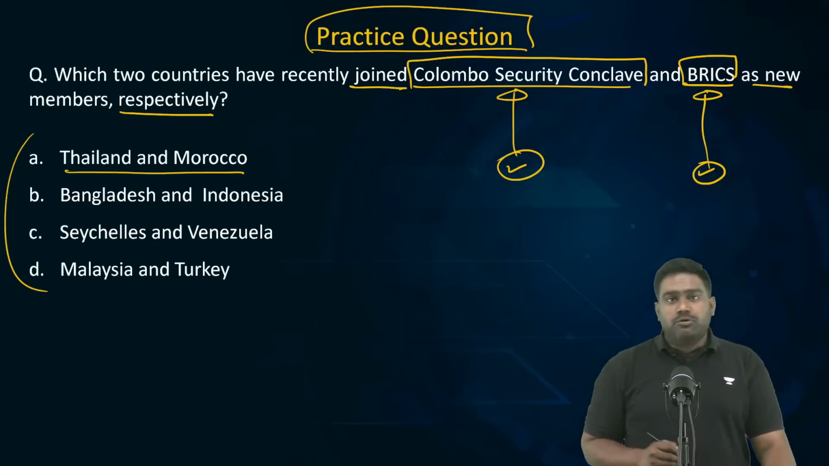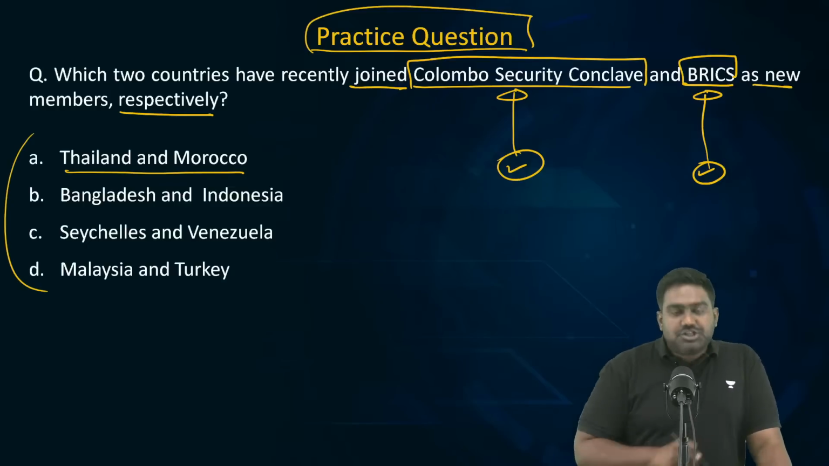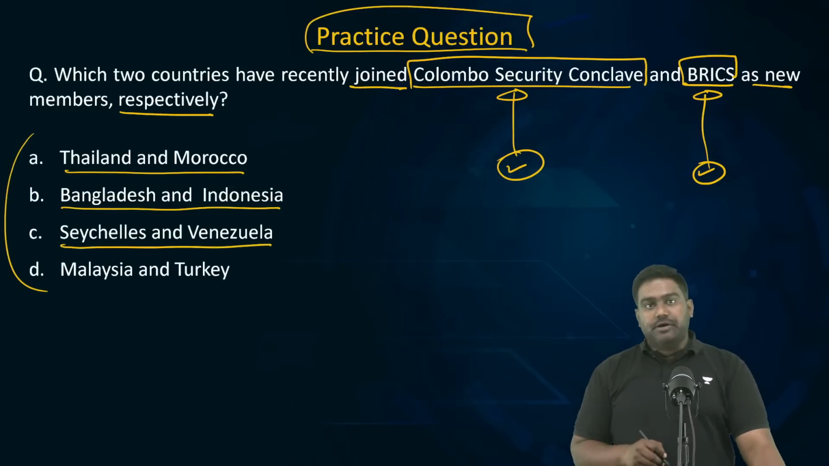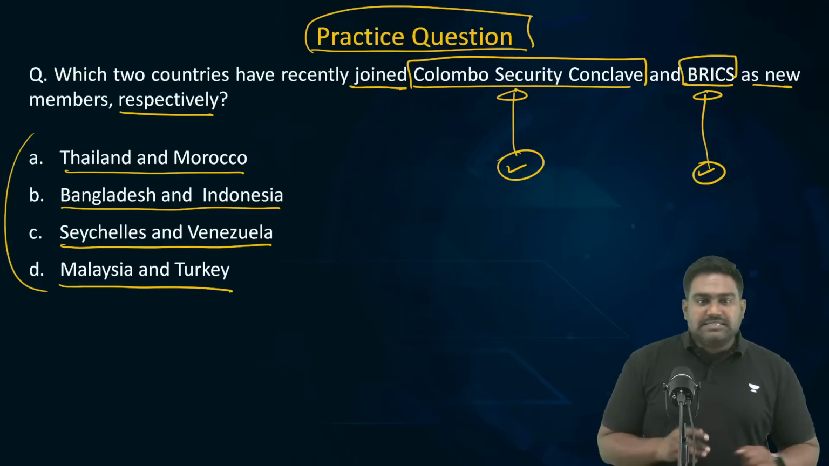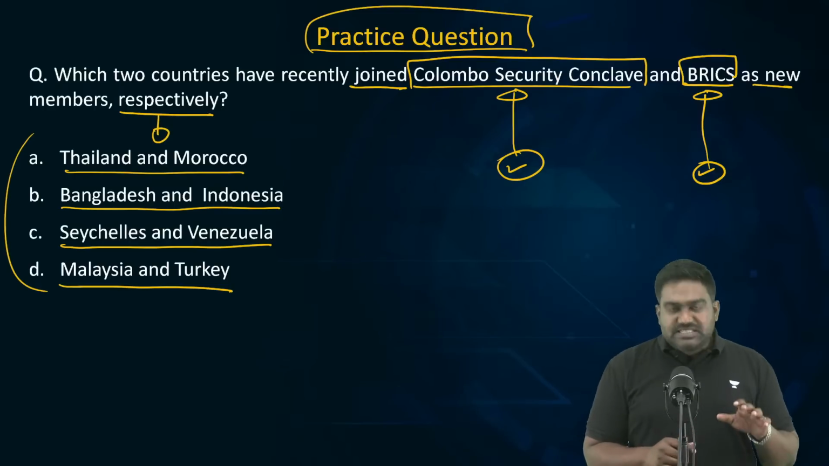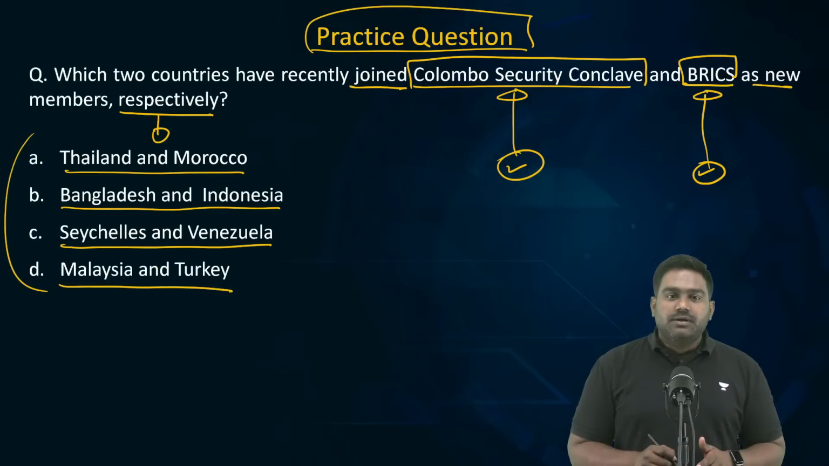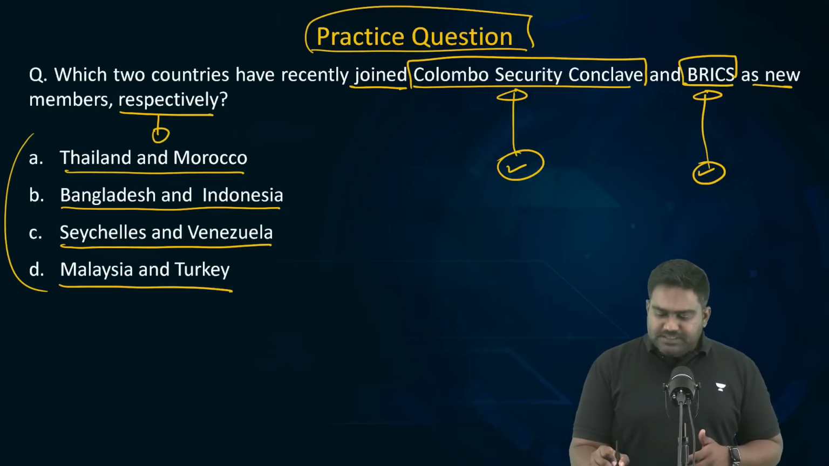Is it Thailand and Morocco? Is it Bangladesh and Indonesia? Seychelles and Venezuela? Malaysia and Turkey? Let me know what's the right answer. It's fairly simple. It's a very simple question. If you're tracking current affairs, you should know the answer to this. You should know which country has joined BRICS recently.